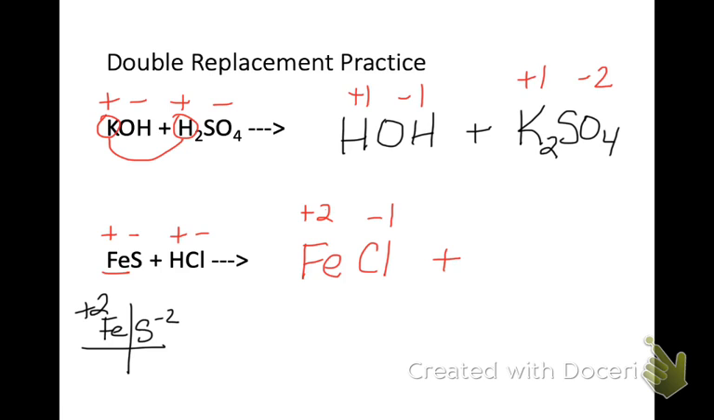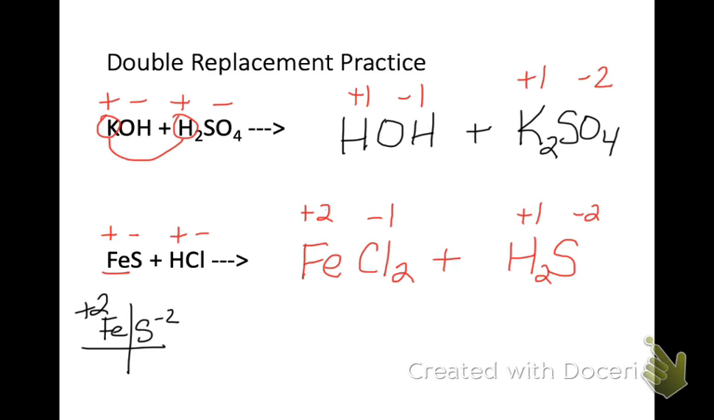The hydrogen is going to partner up with the sulfur. Hydrogen has a +1 charge. Sulfur has a -2 charge. Let's go ahead and crisscross our charges so that we have a neutral compound. When I cross the charges on iron 2 chloride, I end up with FeCl2. And when I cross the charges on the hydrogen and sulfur, I have H2S.